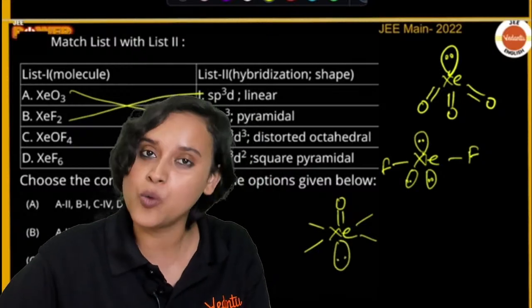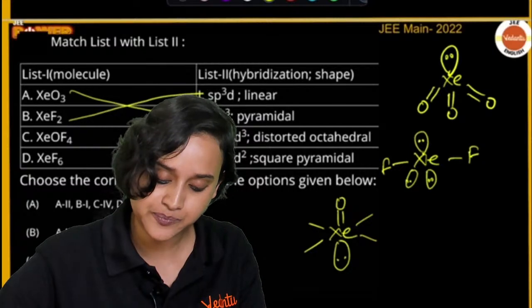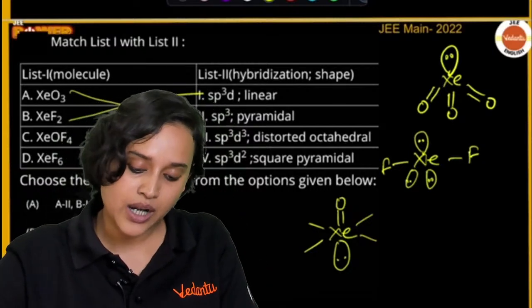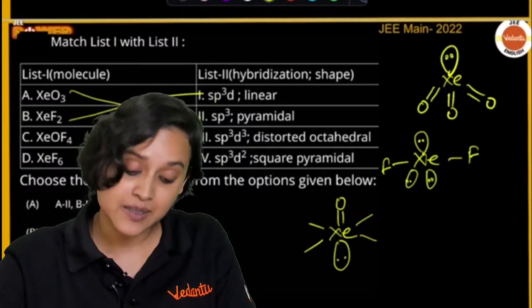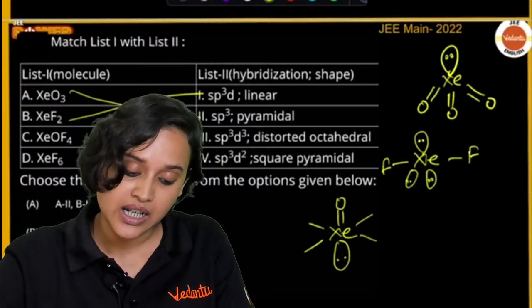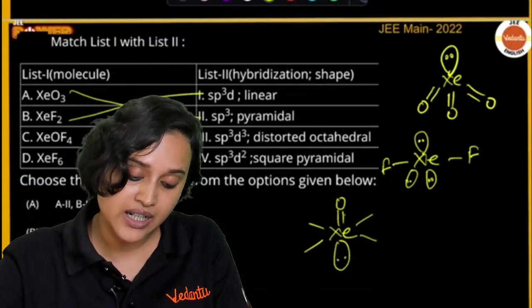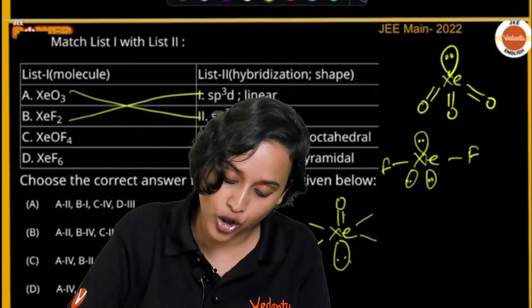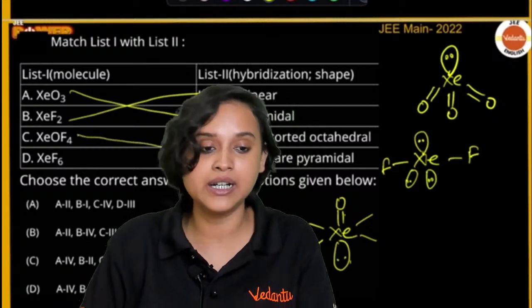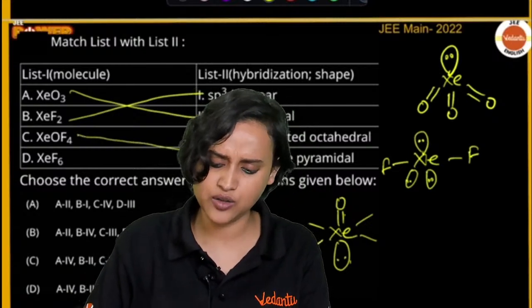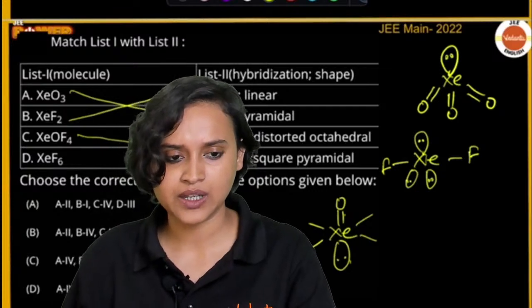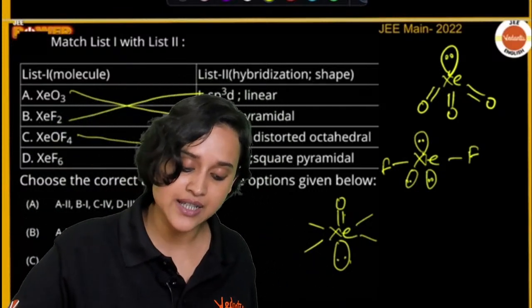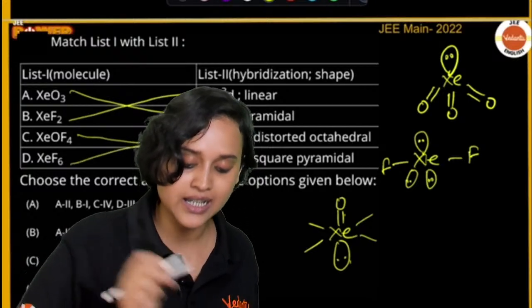So now, what will we get? We will have 1, 2, 3, 4, sp3 and then we will have d2 hybridization, isn't it? sp3d2 and this will also become square pyramidal. Will it look like sp3d2 square pyramidal? Yes. Okay. And finally, we have XeF6, which is nothing but obviously option D, sp3d3.